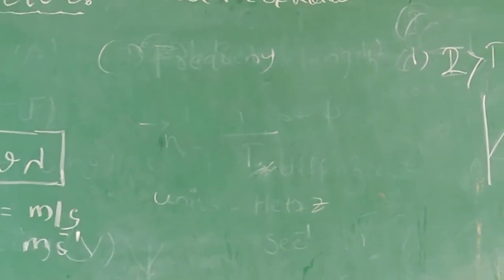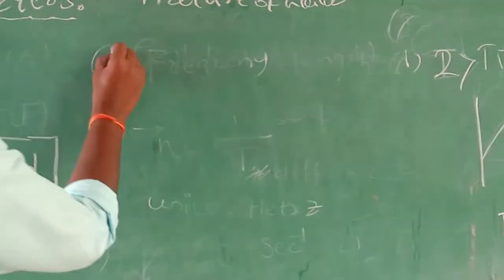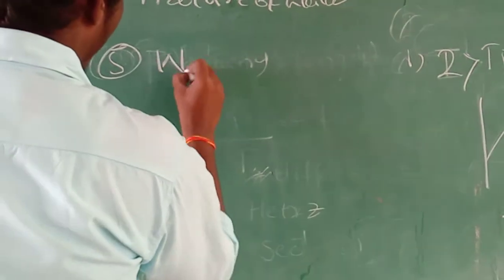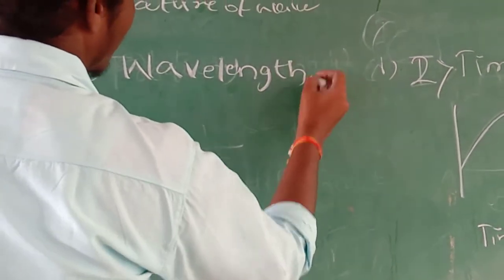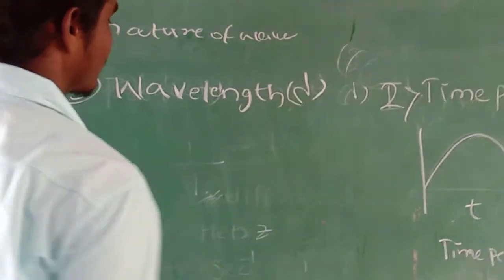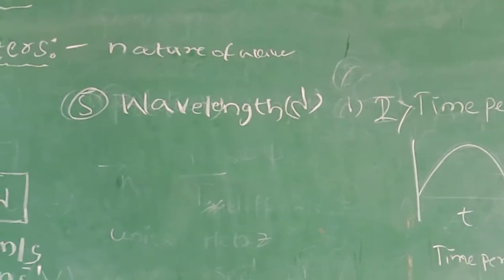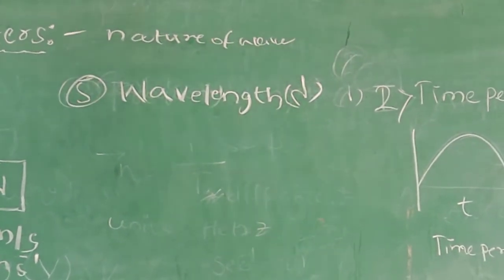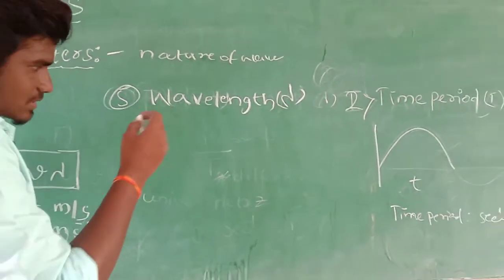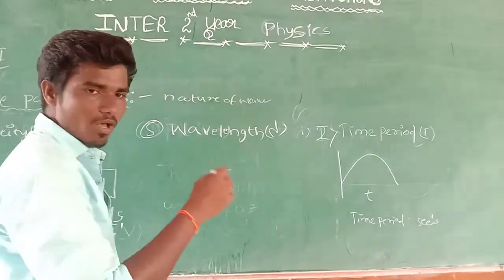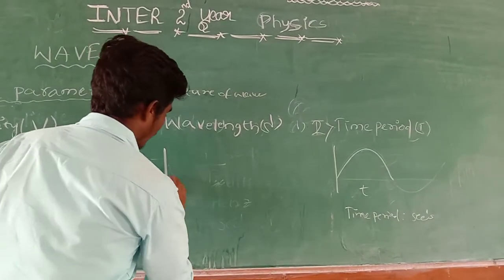Now the next one, wavelength. Wavelength is represented by lambda. Wavelength can be defined as the distance between two successive crests or troughs. So we draw a diagram of crest and trough.